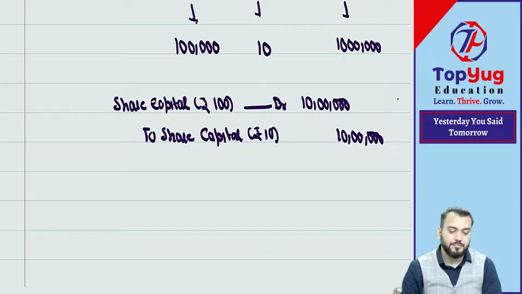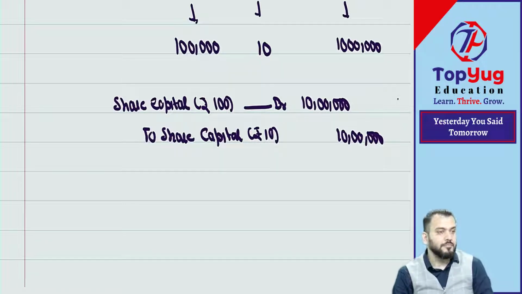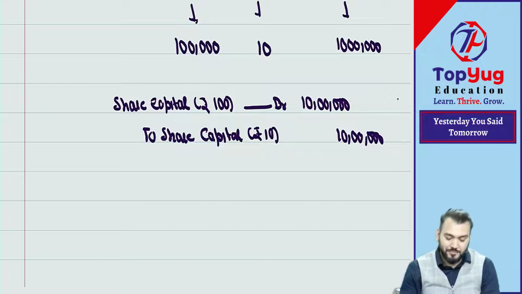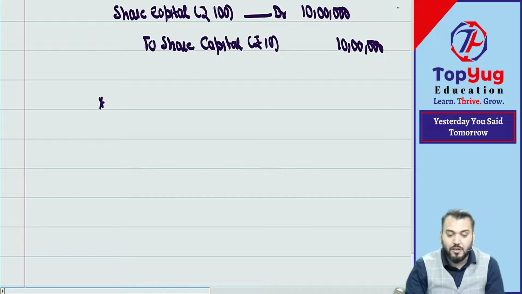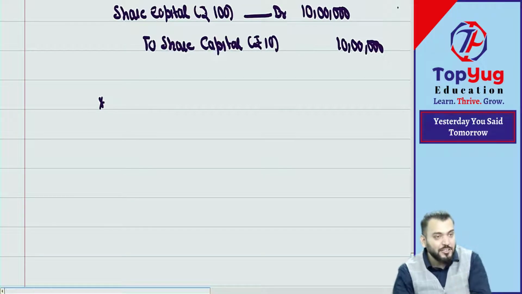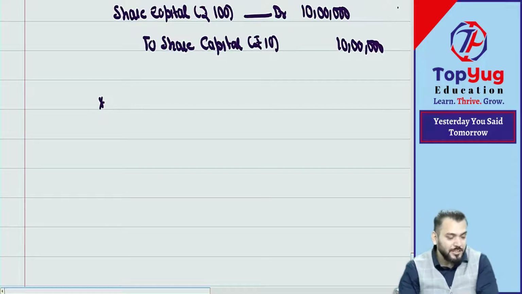Super easy. Now, in this case, it means conversion of shares with higher denomination into smaller denomination.